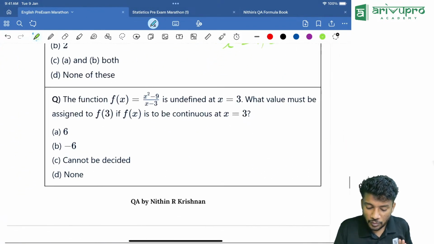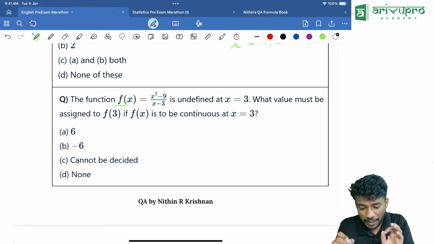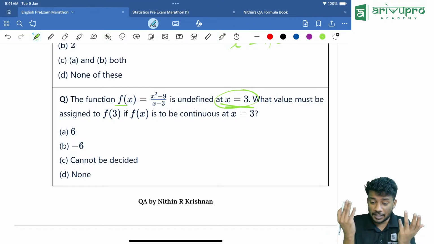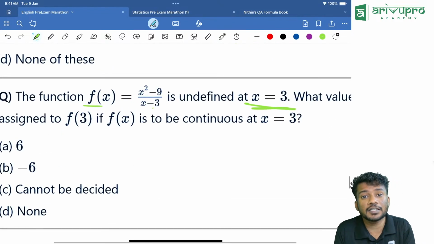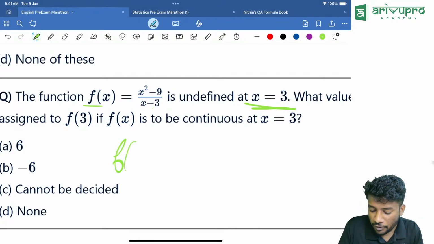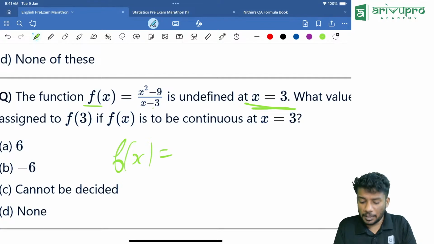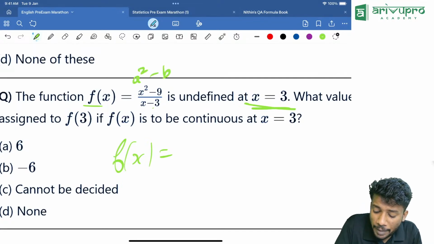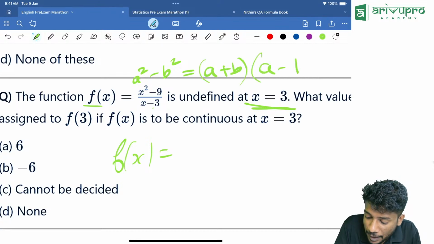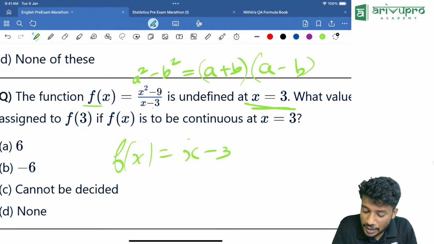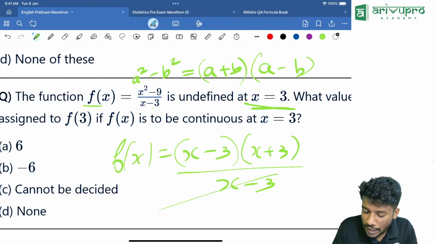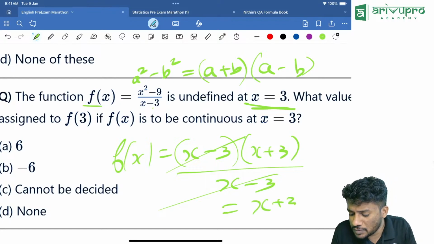A similar question is over here. Function f of x is equal to x square minus 9 divided by x minus 3, undefined at x is equal to 3. Why is it undefined at x is equal to 3? If you put 3 over here, the denominator will become 0, so it is not possible. So we need to factorize. So f of x is how much? x square minus 9 is of the form a square minus b square. a square minus b square is a plus b into a minus b. That means x minus 3 into x plus 3 divided by x minus 3. Now cancel. What is remaining? x plus 3 is remaining.